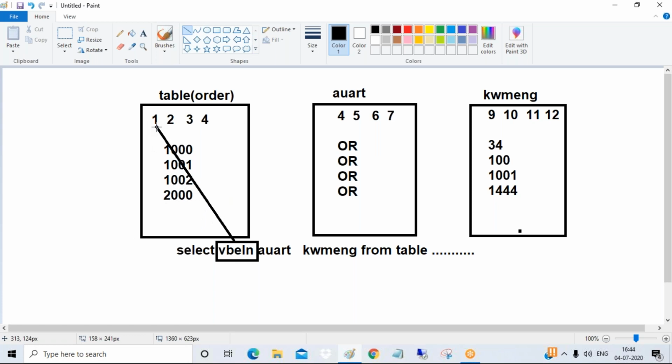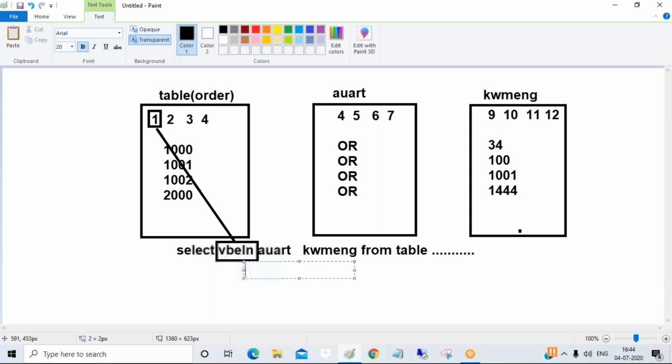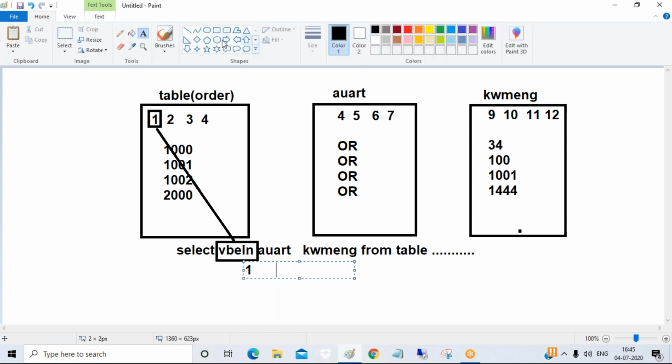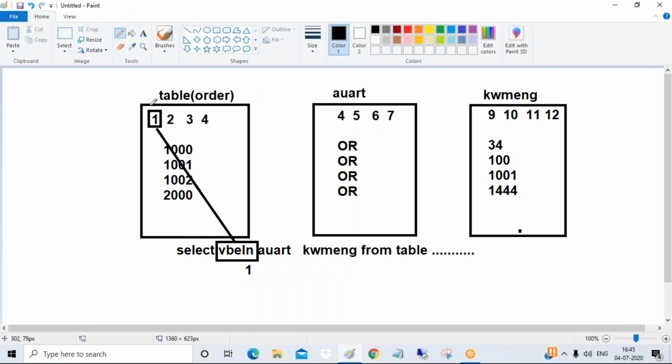Now, guys, it will not check the data. Remember, it will not check the data. First, you want to extract this order based on the where condition. So it will keep this order number at one place. Done. Code 1 is placed at one place. And based on that order, the system will search for this order. What is the order type here?